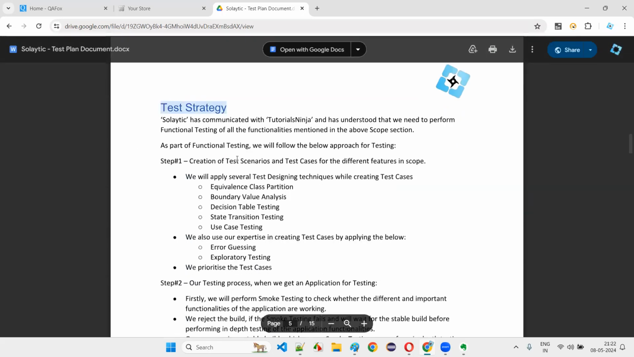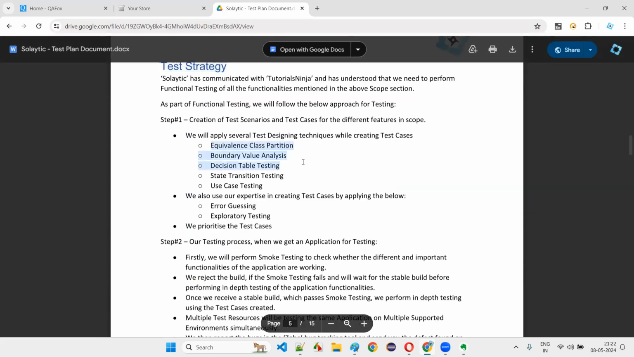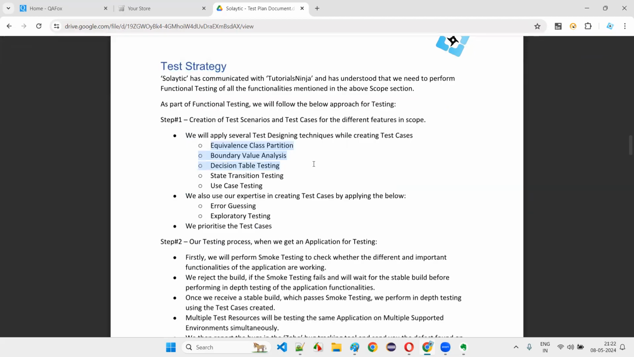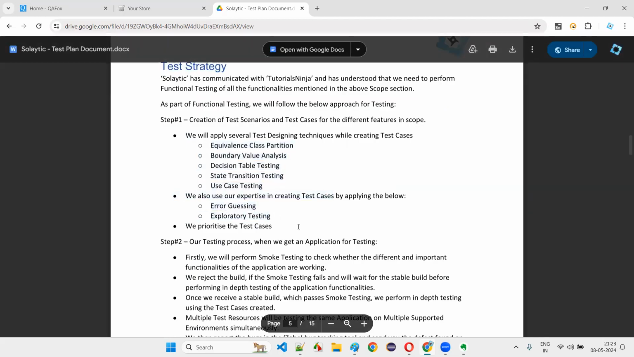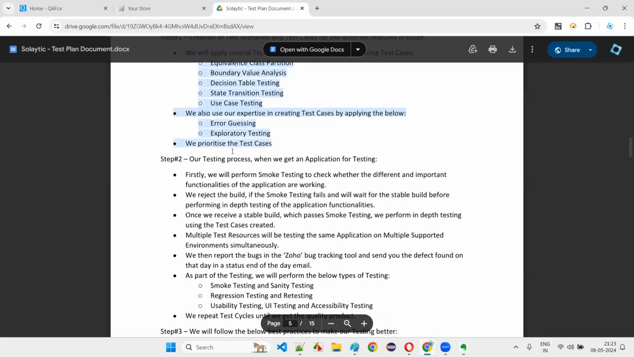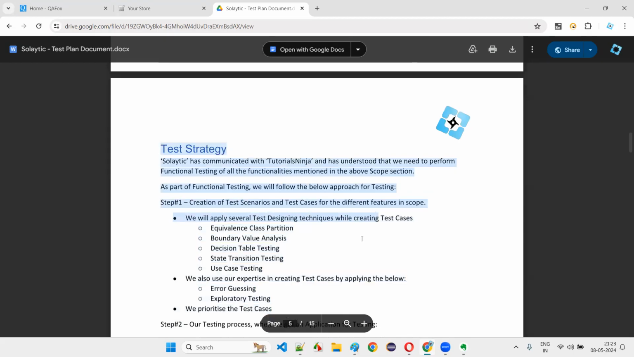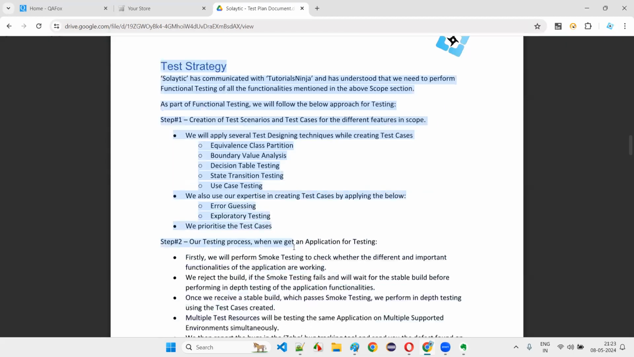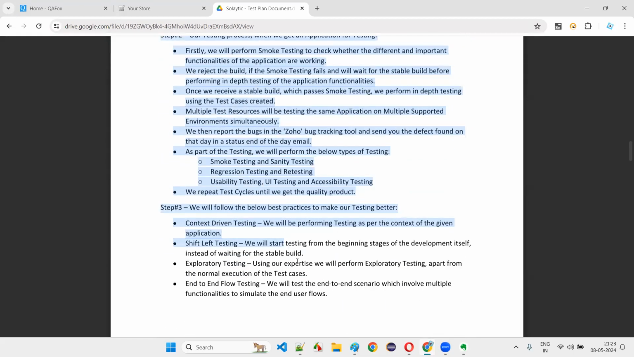And test strategy. This is the strategy followed: we'll perform equivalence class partitioning, boundary value analysis, decision table testing for creating the test cases. We'll also perform error guessing. Every company will have this strategy, and it will be different from company to company. Here, the company has to get the marks from the client, so they have to write the strategy in such a way that the client will get impressed.